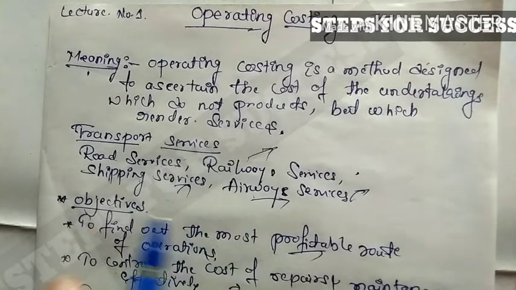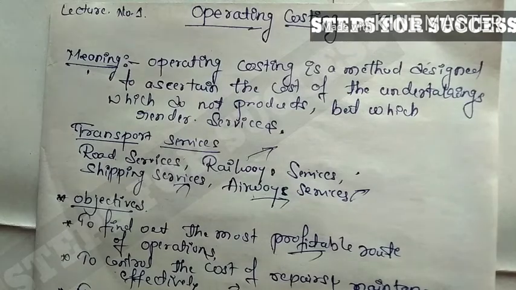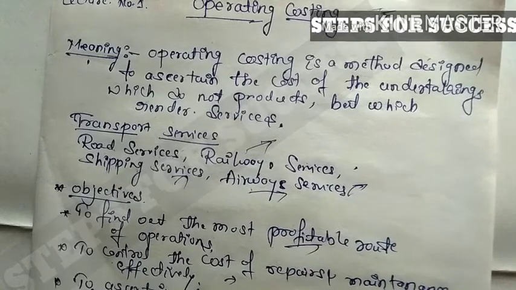Yes, the company can choose road service, means like truck, lorry, bus. These are the road services. And railway services means any coal and any raw material transferred from one place to another place using the railway service. In shipping services, the company can import oil, diesel, petrol from other countries, because it is the cheapest way. And airway service: in emergencies, very important products are supplied or transferred by the airway services, right?